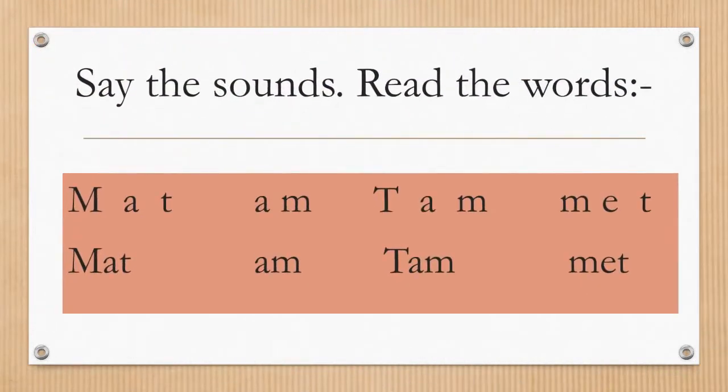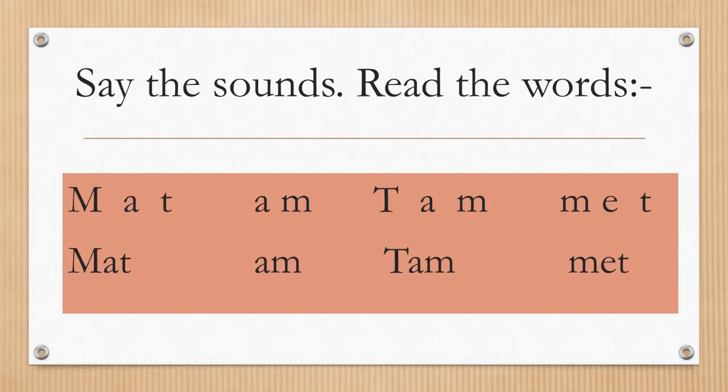Next is say the sounds, read the words. First, we have to say the sounds of the given letters, and then below you can see by joining those letters a word is made. So we have to read the words. The first word here is mat.